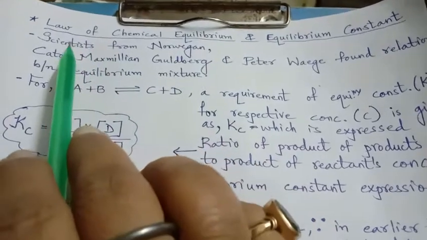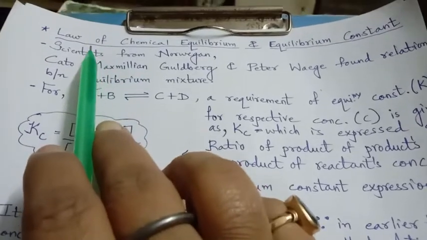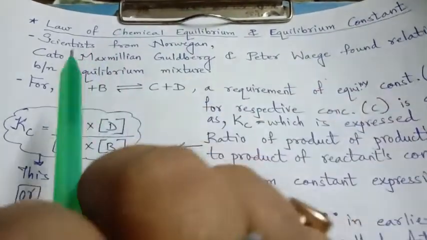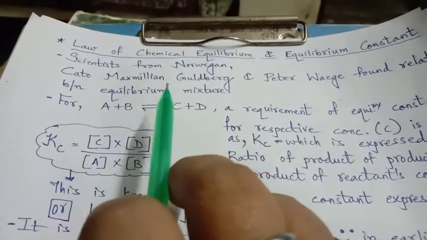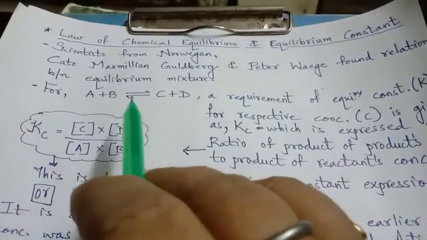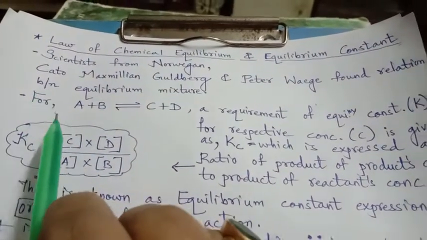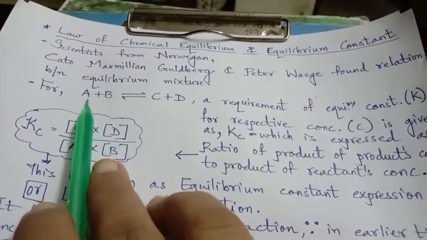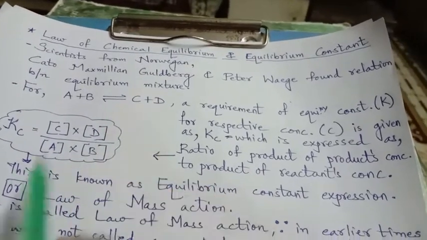Good morning, dear students. In the last video, we have seen about the dynamic nature of equilibrium. Now today, we will see about the law of chemical equilibrium and equilibrium constant. Two Norwegian scientists, Cato Maximilian Guldberg and Peter Waage, found a relation between the equilibrium mixture. For the general chemical reaction, reactants A plus B react and give products C plus D.